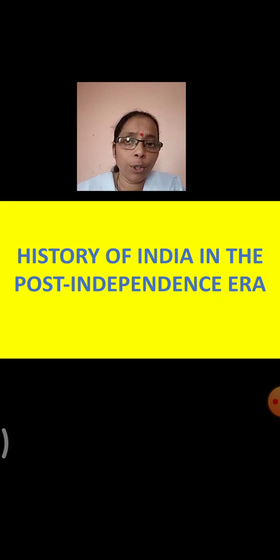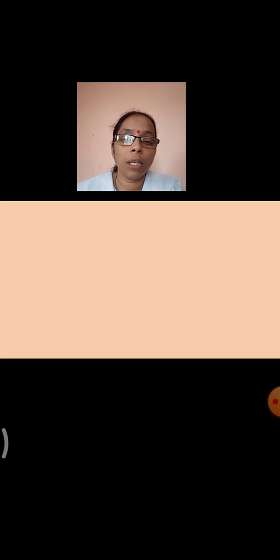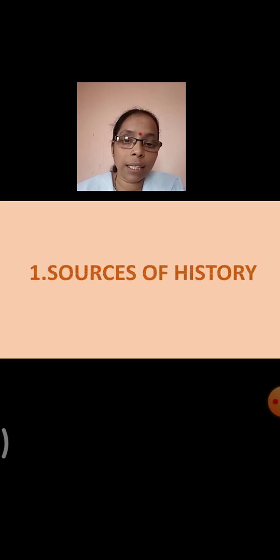Now from where do you get information about all these historical events? Yes, of course, from various sources that we get the information. So that is what we are going to learn in your first lesson in history, that is sources of history. Now you all are aware about the various sources of history. Which are the various sources of history?